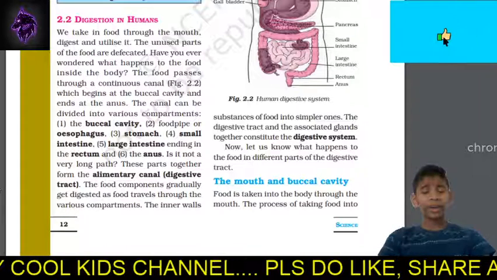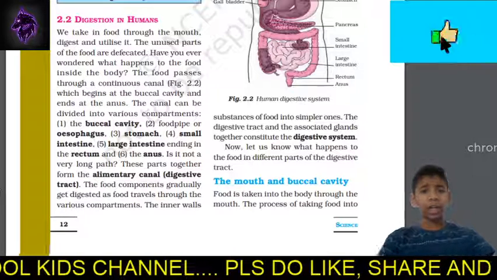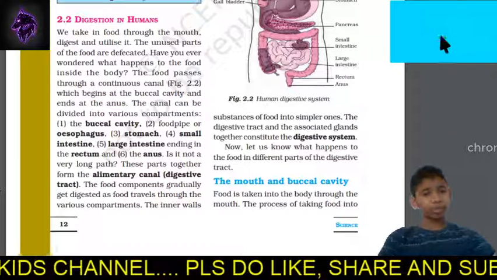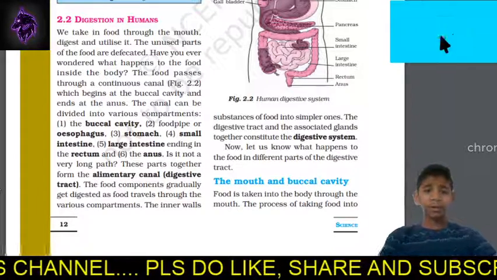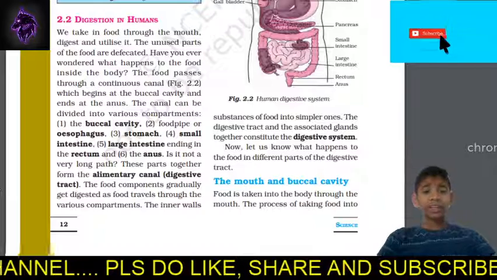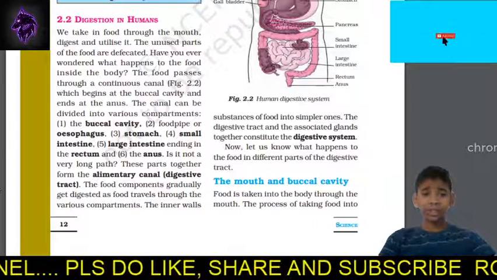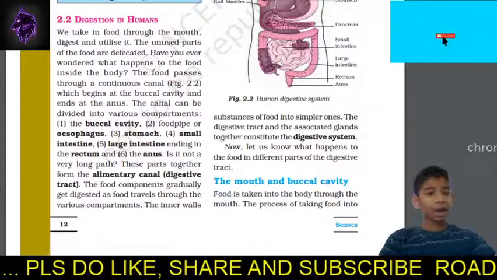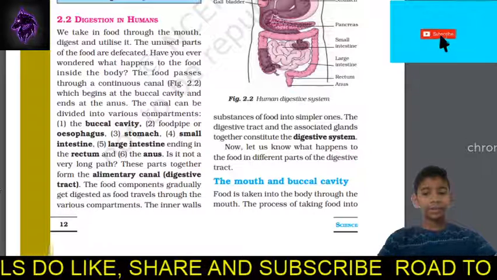So today, what are we going to learn? Our topic for today would be digestion in humans, right? So let's start. We take in food through our mouth, digest it and utilize it. The unused parts of the food are defecated, right?